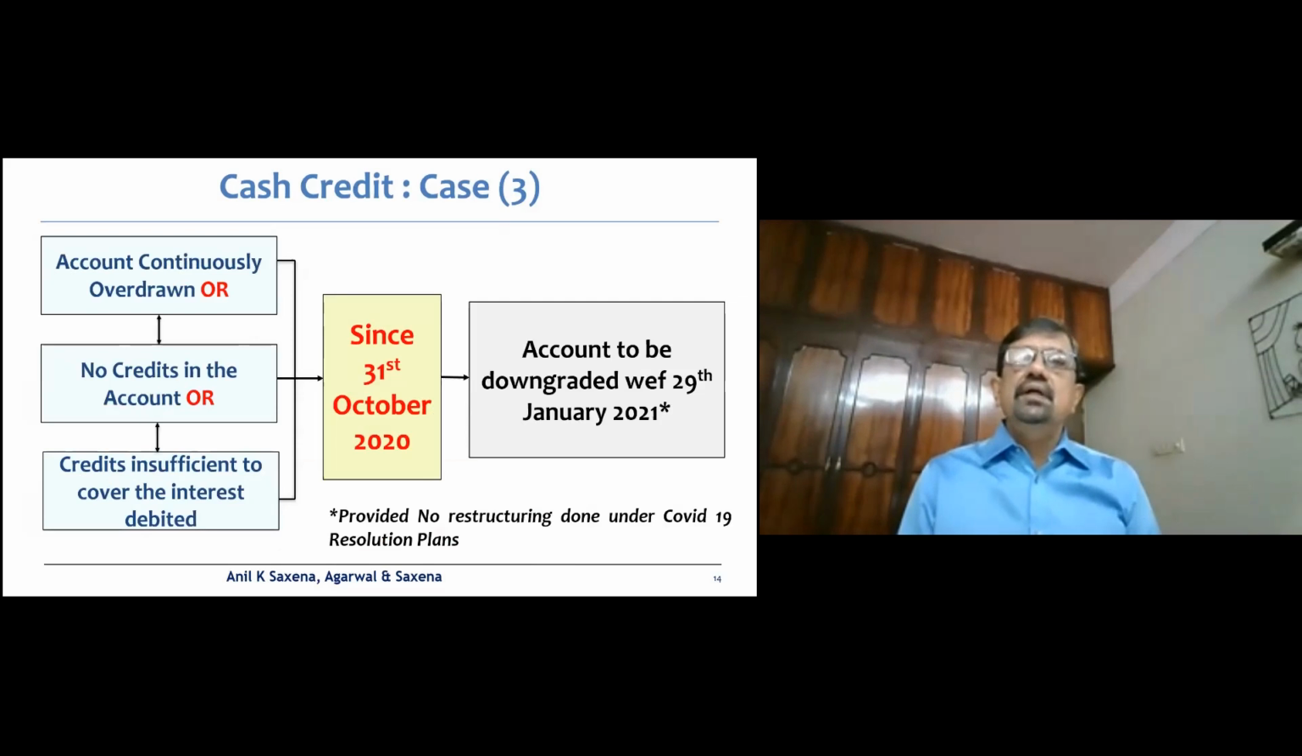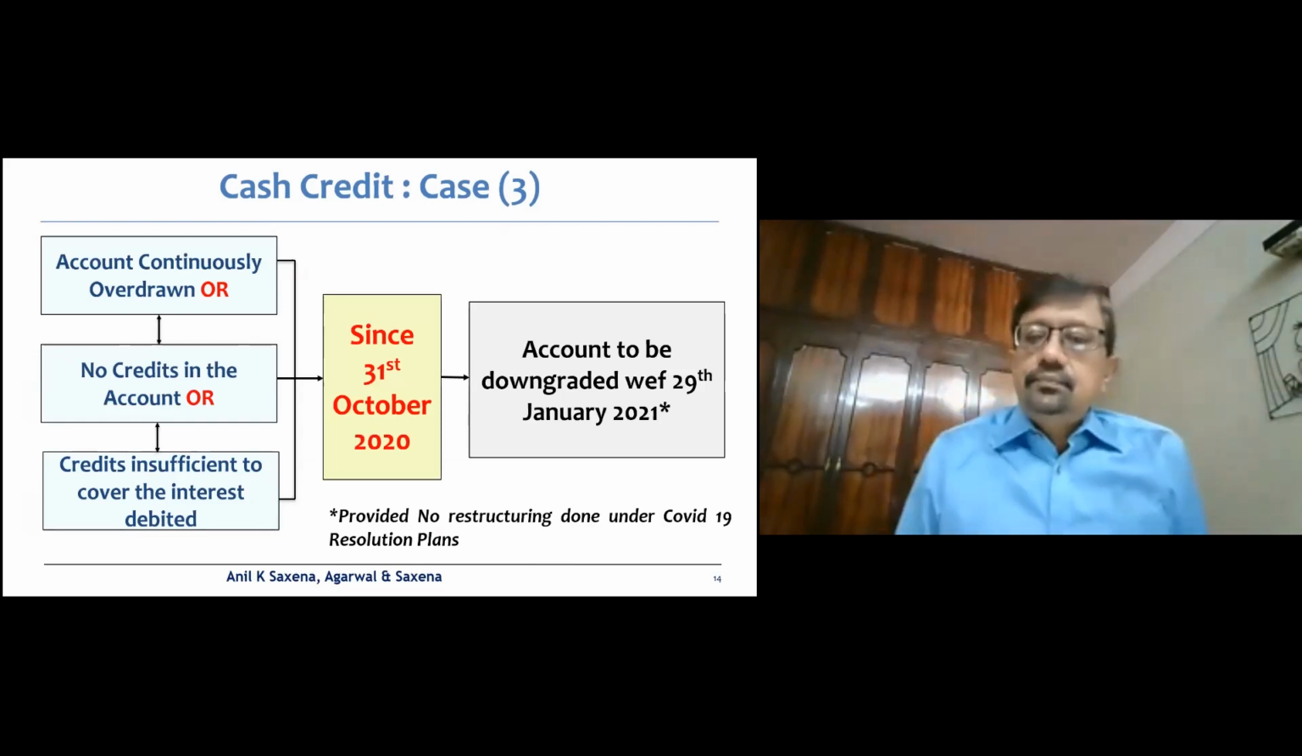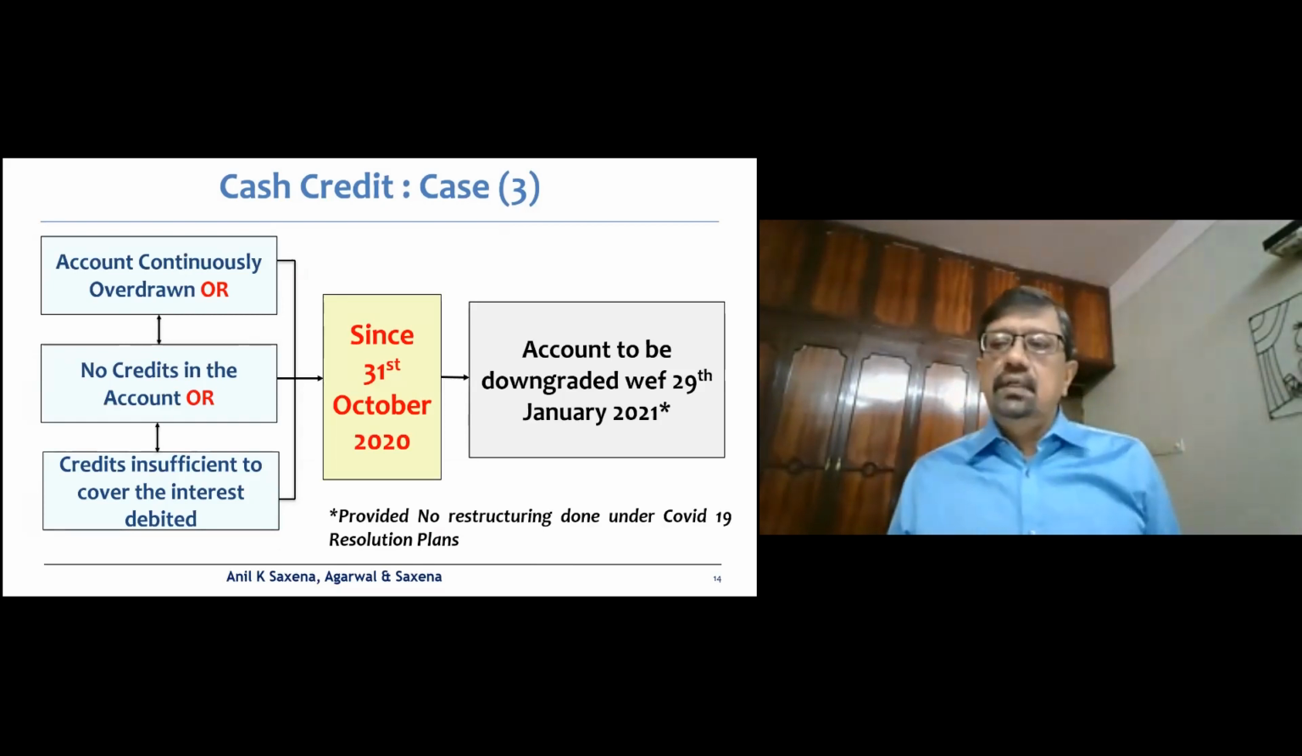Now, cash credit again, CCOD case 3. Suppose the account is overdrawn or no credit since 31st October 20. Now, this straight away would be downgraded as an NPA as of 29 January 2021.